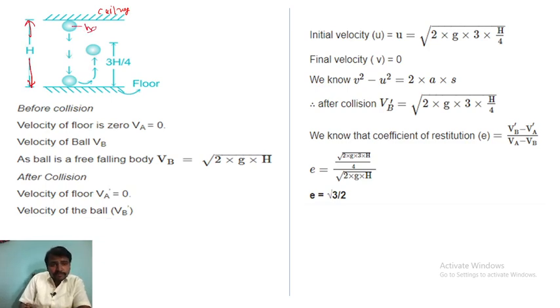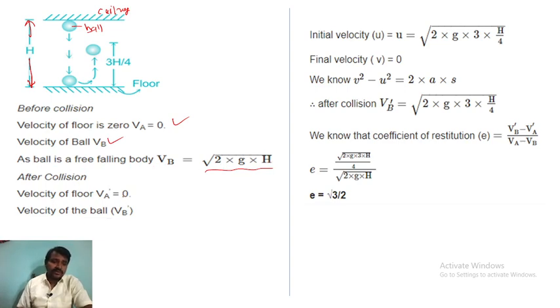This is the ball. Before collision the velocity of the floor is 0. So the velocity of the ball at point B, I will tell you after completing this problem, is root 2gh, as the ball is a freely falling body.